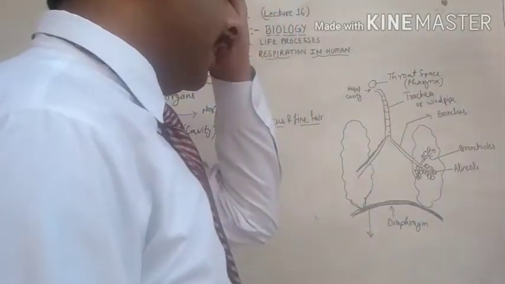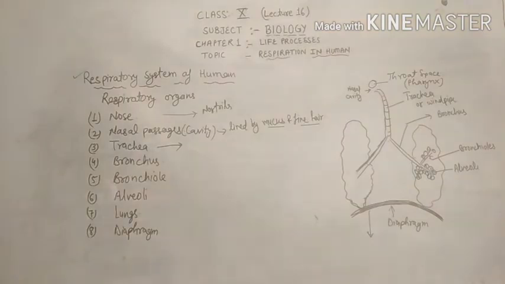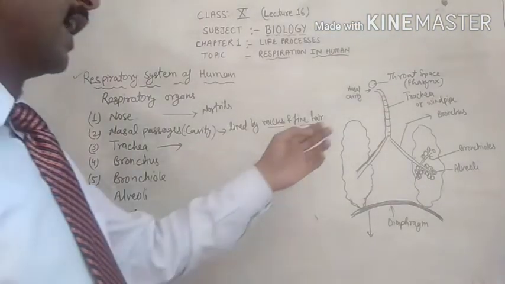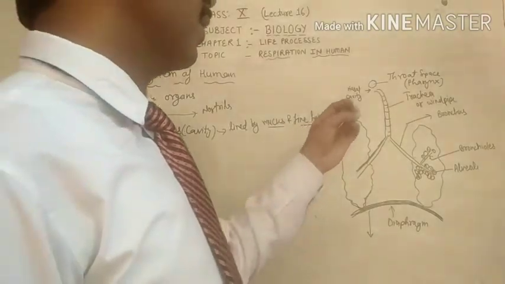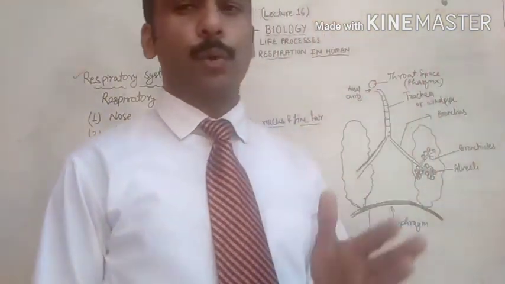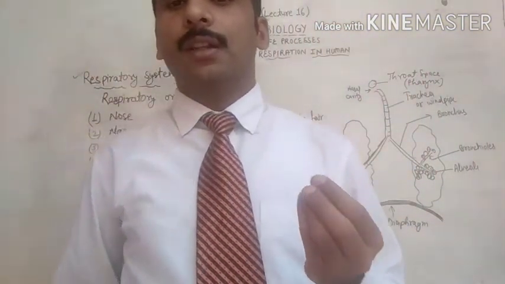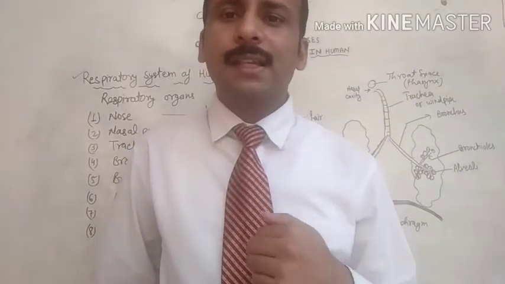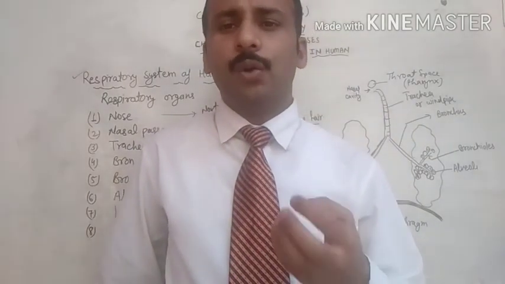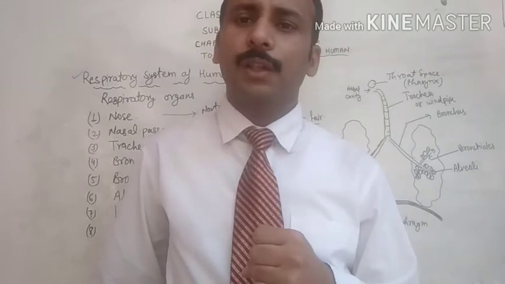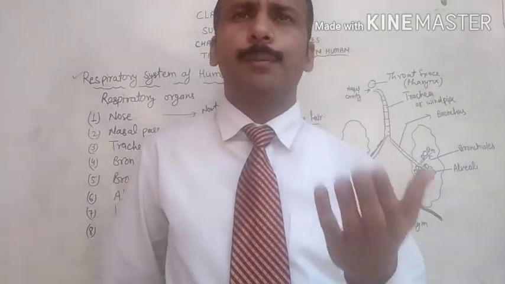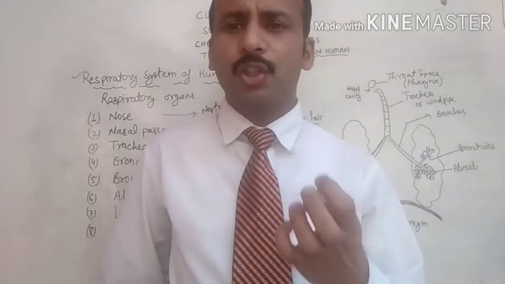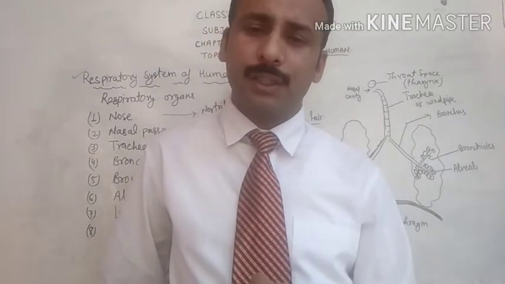The pharynx is the space in the throat where the buccal cavity and the trachea open. The main function of the pharynx is to protect the food from going inside the trachea when we are talking and swallowing. The back part of the pharynx has a special part called the epiglottis.